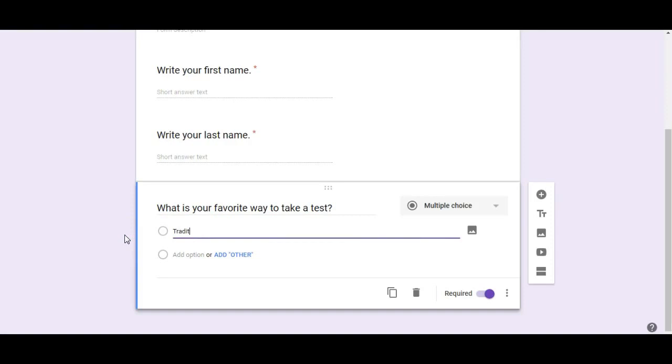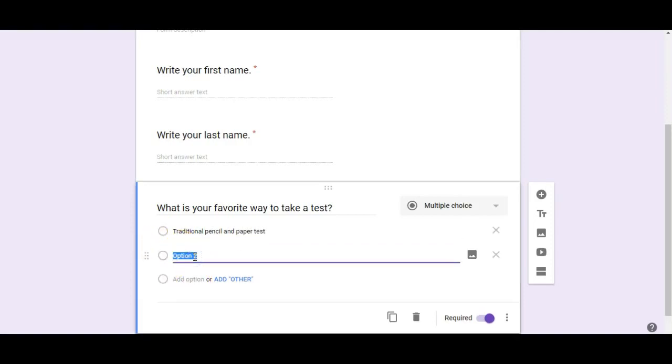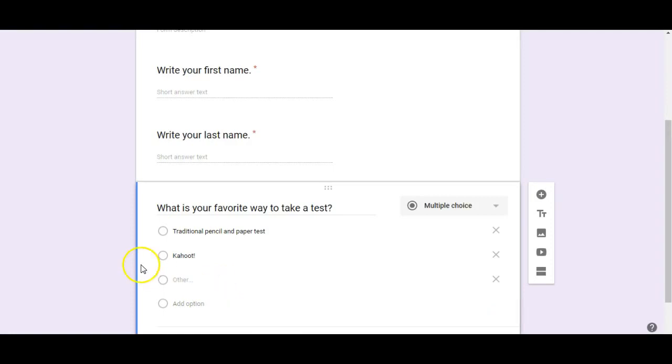Okay, and my first option will be traditional pencil and paper test. All right, another one would be Kahoot. Kahoot has a little exclamation point there. And my last option I will give my classmates will be Edpuzzle.